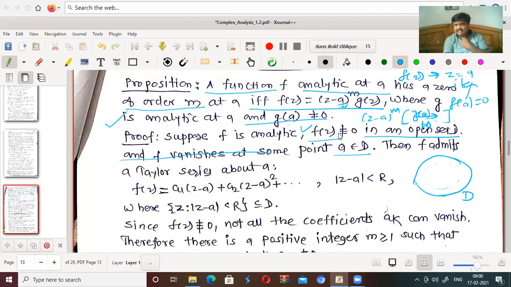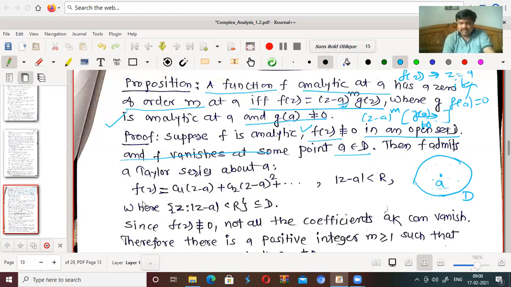When we say that it is identically 0 in open set D, f of z is 0 at every point in this open set, so it should not be that. And f vanishes at some point a in D, that is, f of a is 0 where a lies in D. So we are taking a zero of f and the zero lies in open disk D.